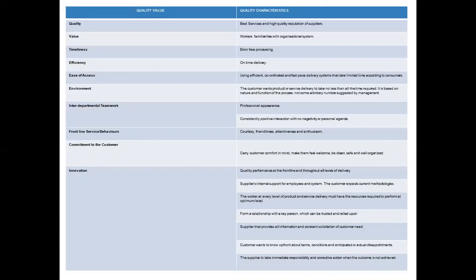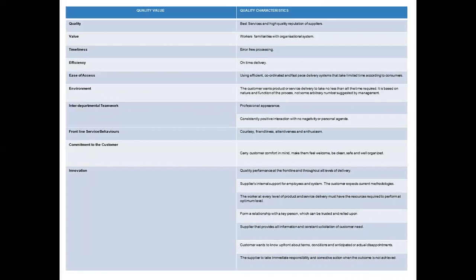Now the fifth quality value proposed by Berry is ease of access. What is the quality characteristic? Using an efficient, coordinated and fast-paced delivery system that takes limited time according to consumers, right?